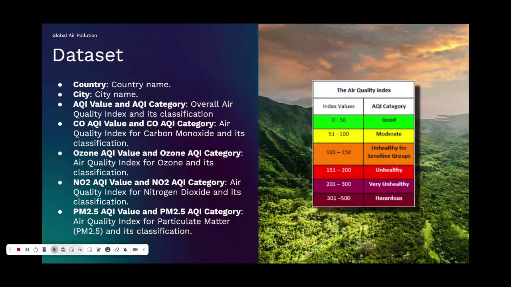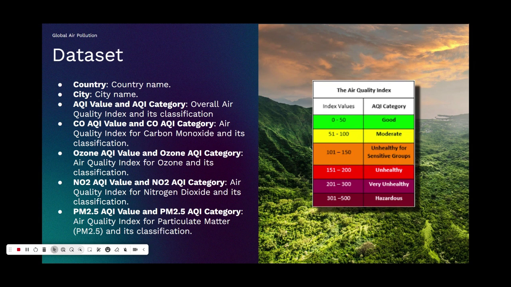The project's dataset had 23,463 records and 12 variables, which include the AQI values and categories of each gas and pollutant observed, as well as overall AQI value and categories. The gases here are carbon monoxide, ozone, nitrogen dioxide, and PM2.5. PM2.5 stands for particulate matter, specifically particulate matter with a diameter of less than 2.5 micrometers.